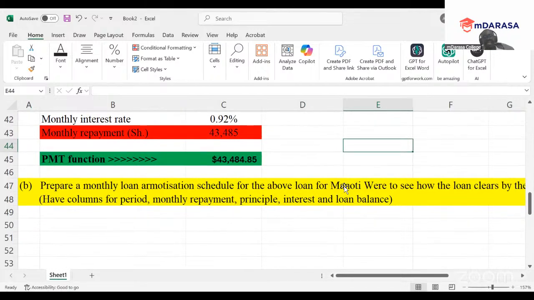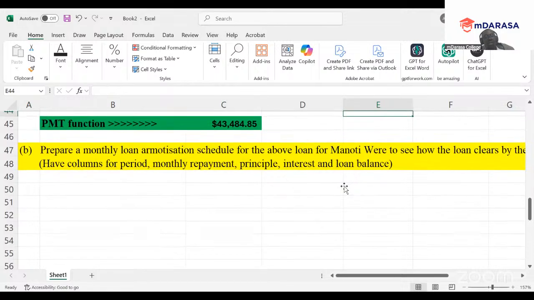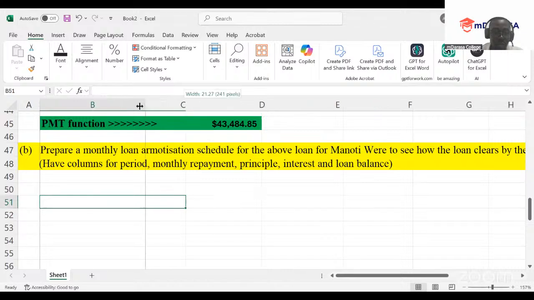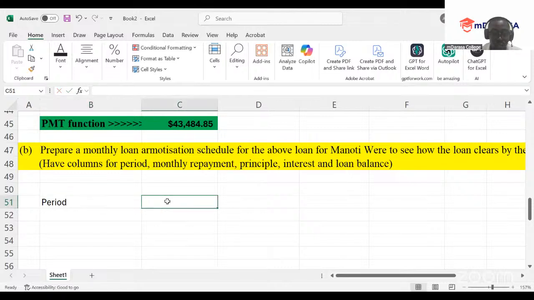Okay? So what next? At this point, we need to determine the loan amortization schedule for the above loan for Manoti Were. So, of course, I know very well that I need to have what? My period first. So we're going to have a period at that point. I know very well there's this installment that I'll be paying on a monthly basis.